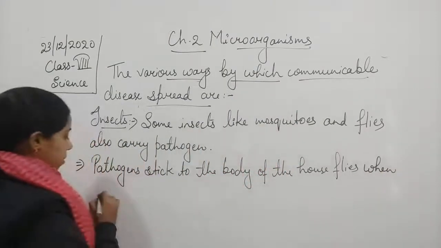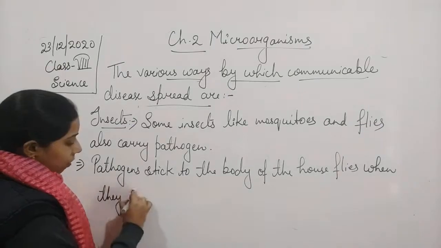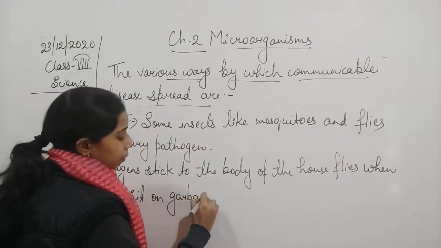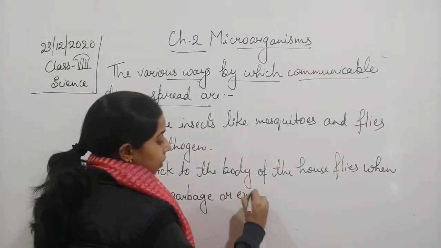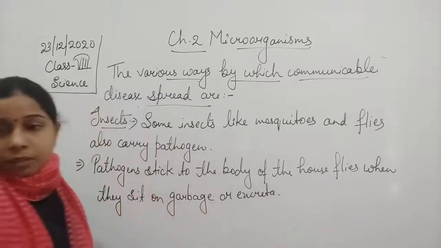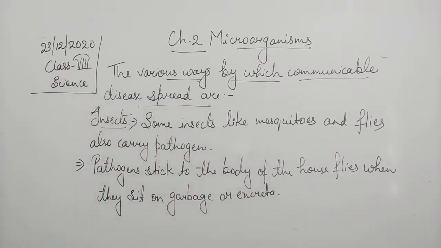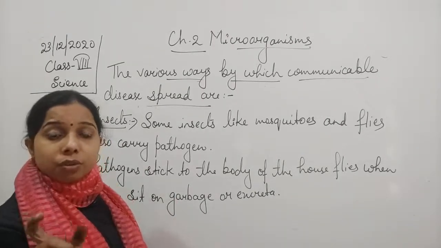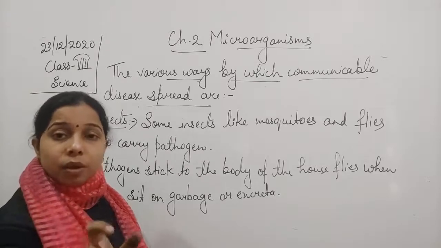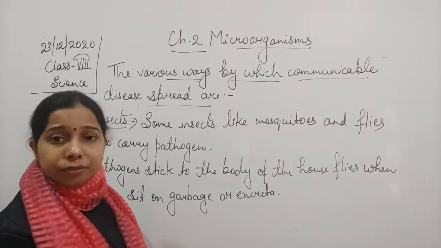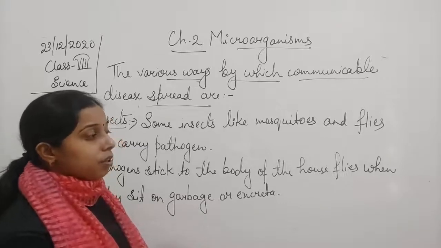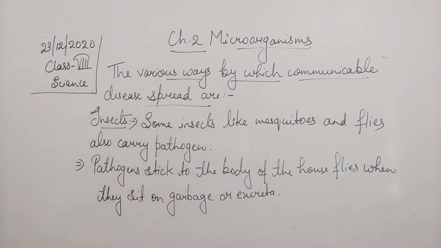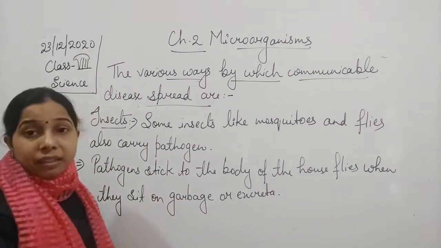Okay, when they sit on garbage or excreta. Now later on, the fly used to sit on a healthy person or the food. So it used to carry the pathogen from that garbage or excreta to the uncovered food item and finally contaminate them.